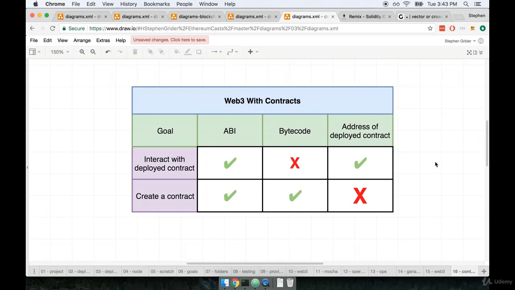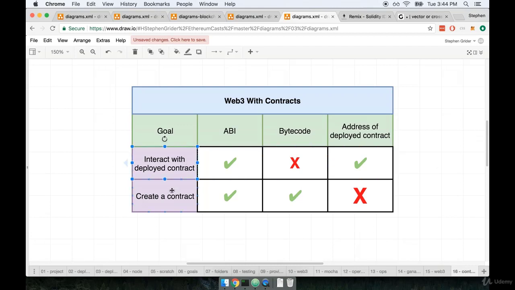In fact, we're going to do that many times throughout this course, because eventually we're going to deploy a contract and then try to interact with it after the fact from some JavaScript application. So we've got two sides to the coin here with Web3. We can use Web3 to create and deploy a new contract, or we can use it to communicate with a contract that has already been deployed.